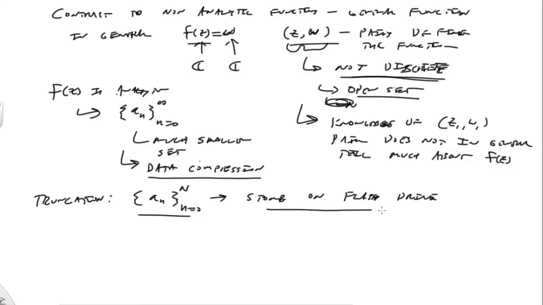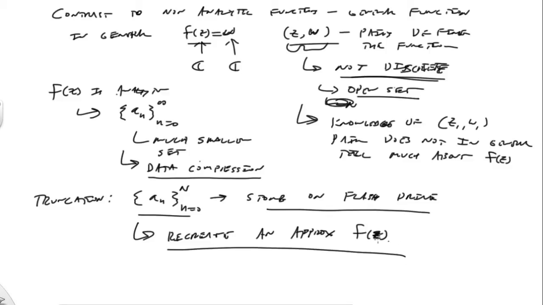I can store it in a computer. I can send it across the internet, and then someone can recreate an approximate f of z at some later date, and you can get it to any resolution you like, because you can simply take more n values to do a better and better approximation.